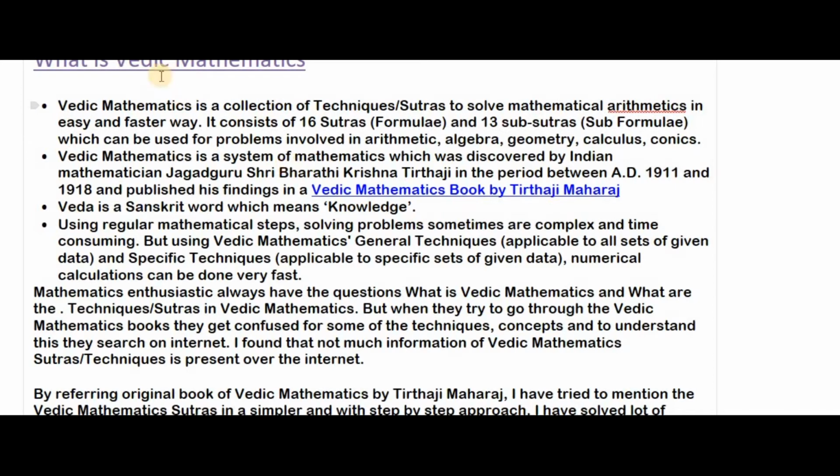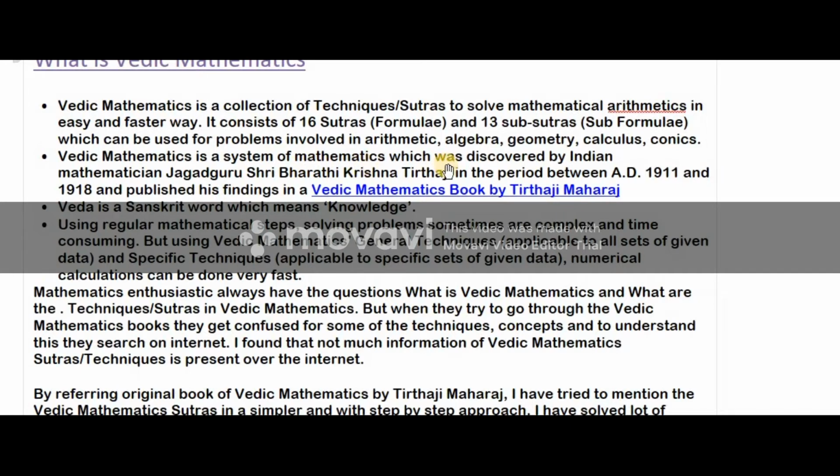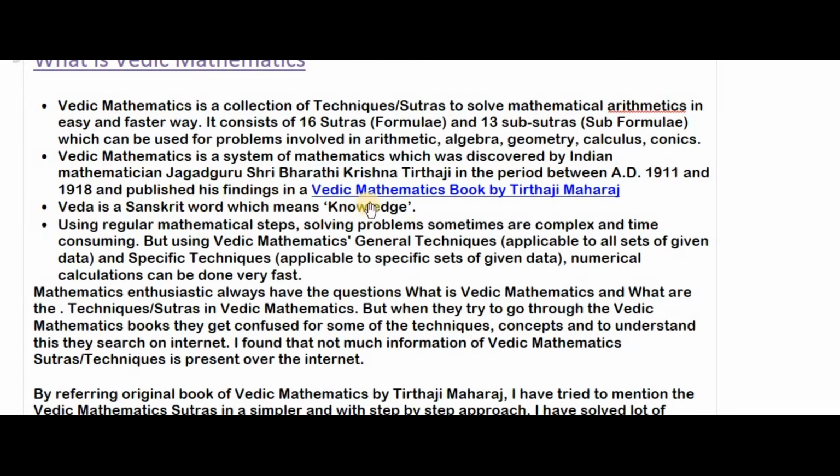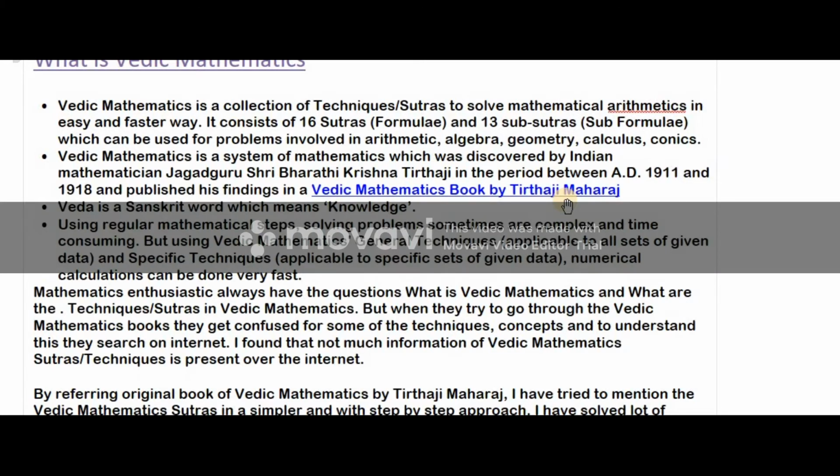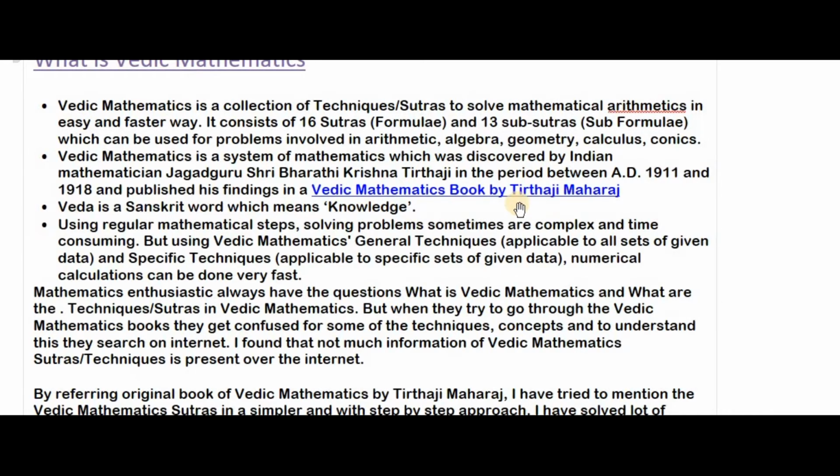And Vedic maths is a system of mathematics which was discovered by Indian mathematician Jagadguru Sri Bharati Krishna Tirthaji in the period between AD 1911 and 1918, and he published his findings in a Vedic Mathematics book by Tirthaji Maharaj. So this mathematics was found by an Indian mathematician. His name is Sri Bharati Krishna Tirthaji, and he wrote all the formulas in a book named Vedic Mathematics by Tirthaji Maharaj.